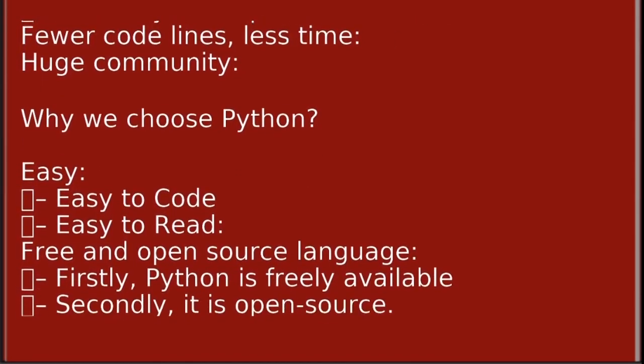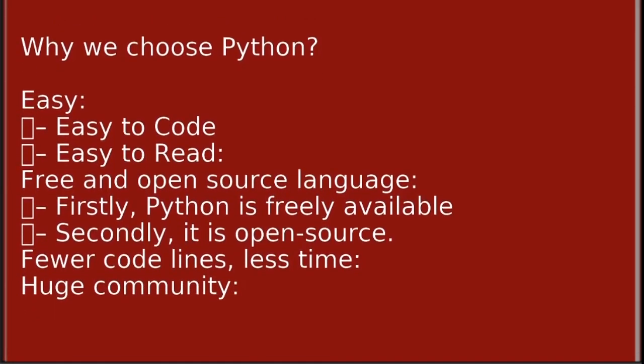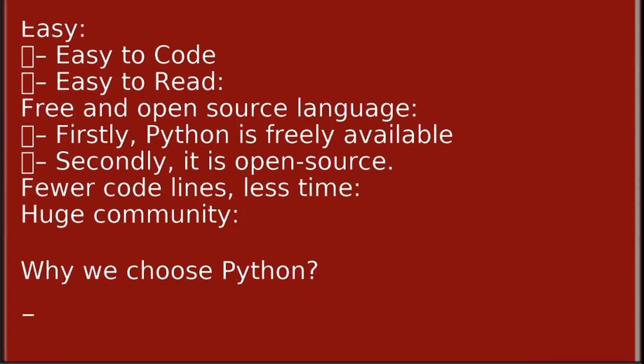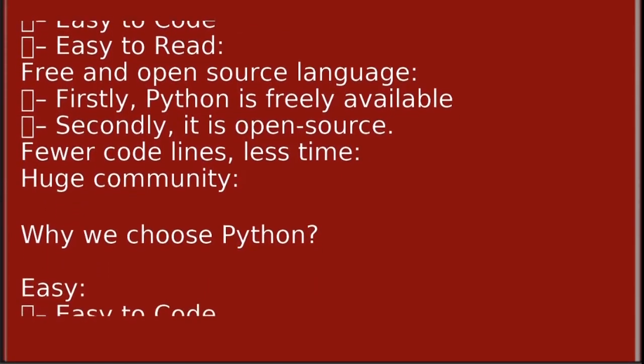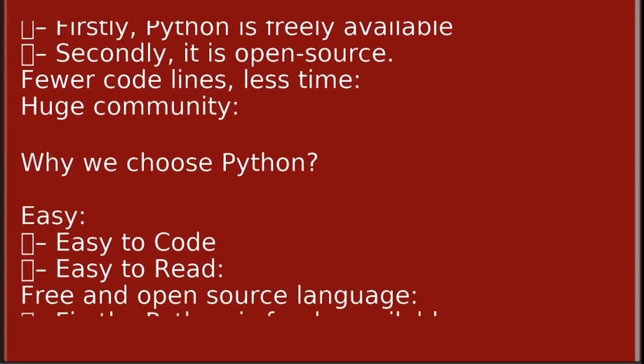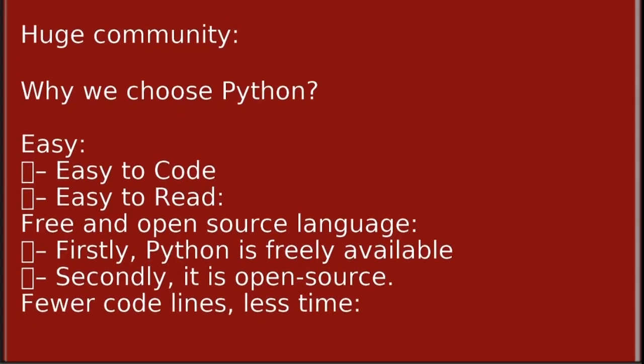The next point is that Python needs fewer lines of code and less time. Python usually involves less code, which in turn results in less time to write the code. And it is also used by a huge community, which means that in case you get stuck, there are many fellow developers you can reach out to for help. Now we have discovered what Python is and why we choose Python as a programming language.